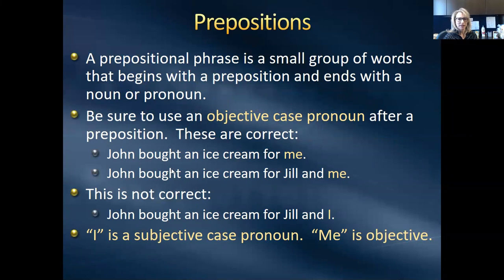So these are some examples. John bought an ice cream for me. You would never mess up and say John bought an ice cream for I. But for some reason, when we add more than one object to the sentence, we end up wanting to use I. We'll say John bought an ice cream for Jill and I, but that is incorrect. It's John bought an ice cream for Jill and me. You just got to take out the other object and see what works, me or I. So I is a subjective case pronoun and me is an objective case pronoun always.